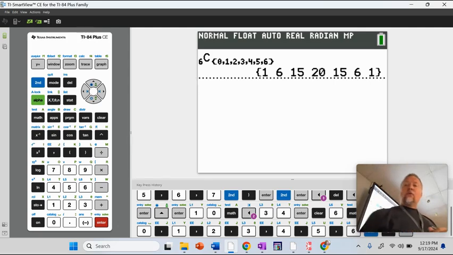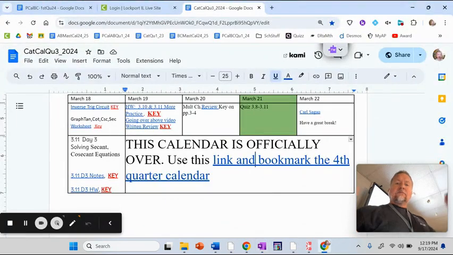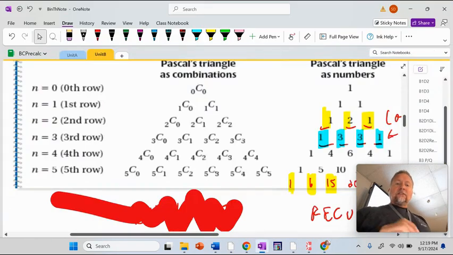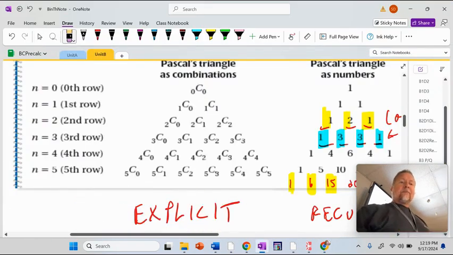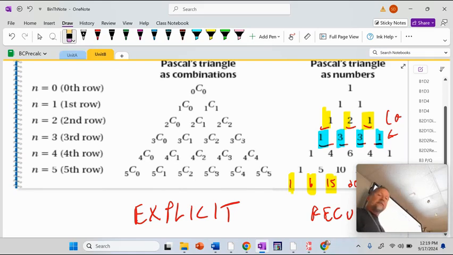So what I've shown you, can everyone say the word? I hate the delay on this computer. It drives me nuts. Explicit. Can everyone say explicit? All right. Yes, that's an explicit definition. That is a formula that gets me the number. I can get the 20th row of Pascal's triangle by doing 20C. That'd be annoying, 0 through 10. I wish there was a way I could write it instead of all the commas.